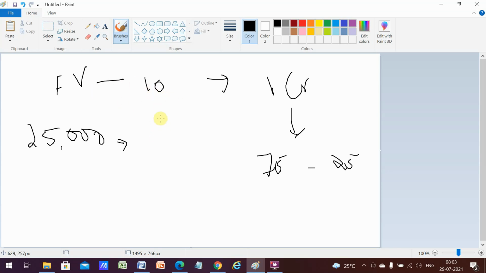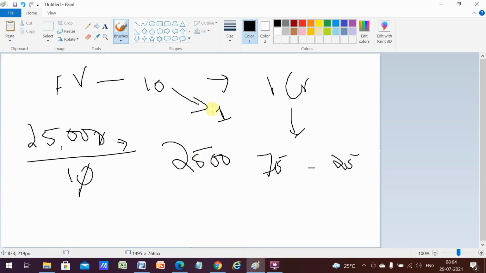So when they decrease the face value from 10 to 1, we call this a stock split. So in a stock split, what happens? You increase the number of shares by decreasing the face value. Here, if it is 10 to 1, then the number of shares is going to increase 10 times. So the price of this stock is going to be lowered by 10 times. Eicher Motors would be available at 2,500 after the stock split is done.